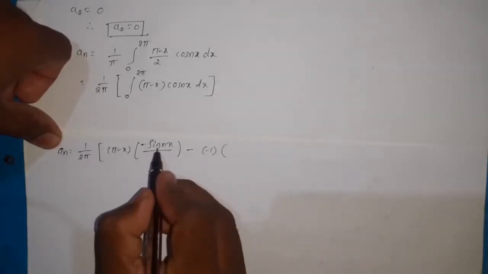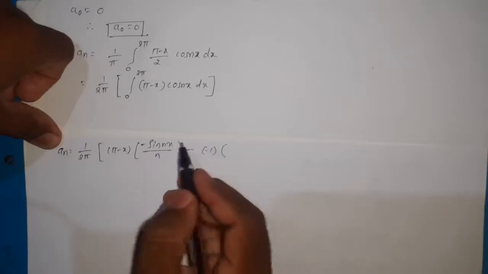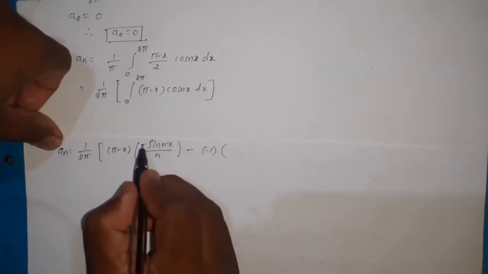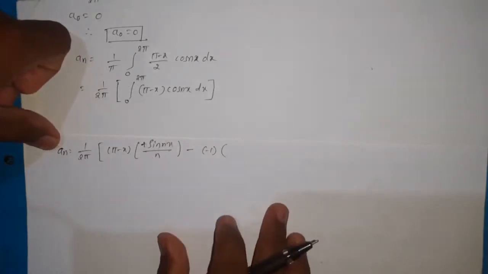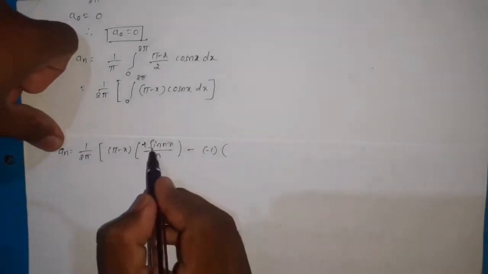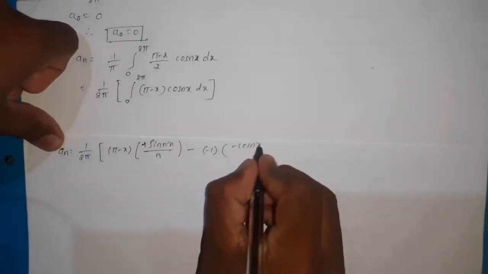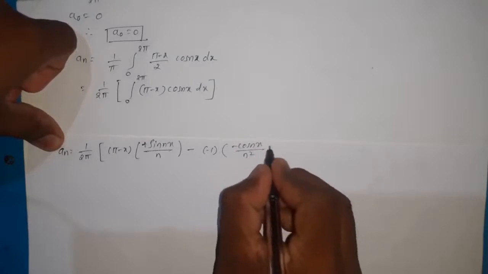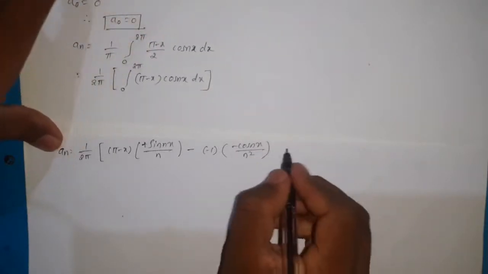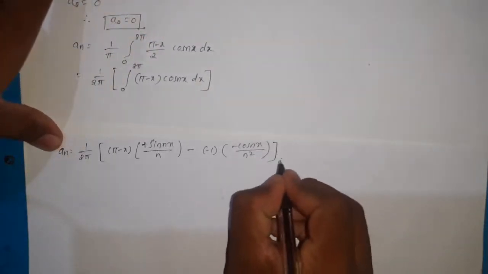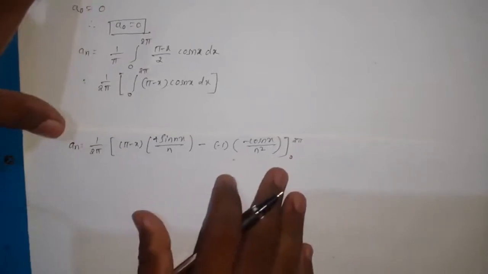Then integration of sin: integration of cos is plus sin nx by n, and then integration of sin nx is minus cos nx divided by n square. Then the next term will be equal to 0. Here the limits are 0 to 2 pi.